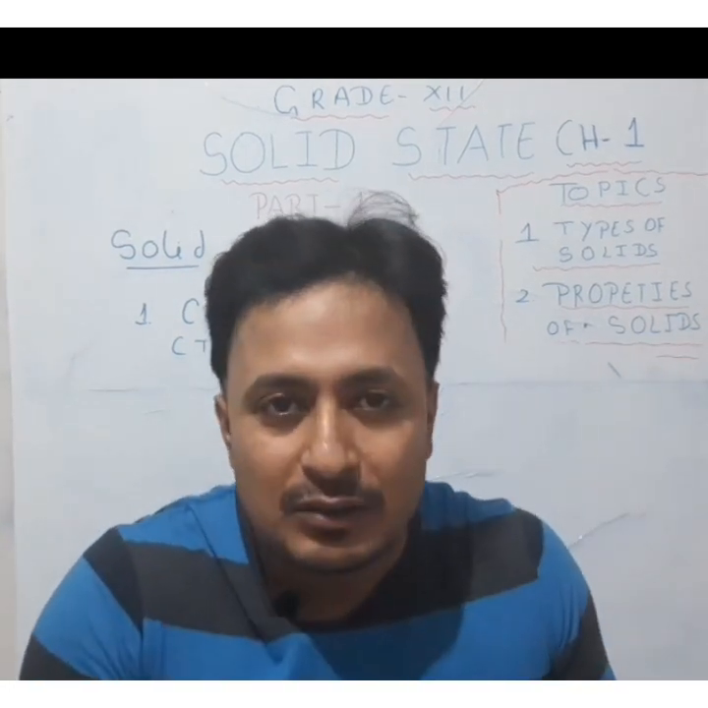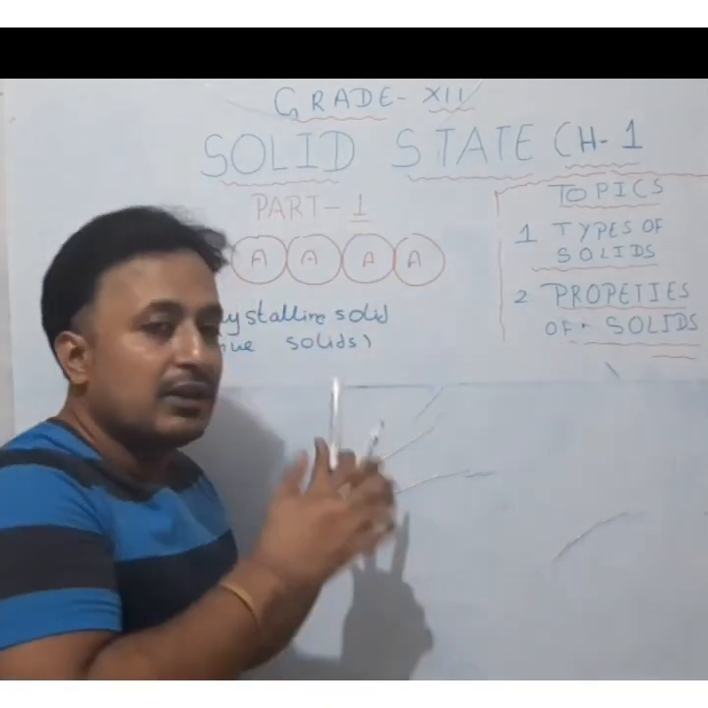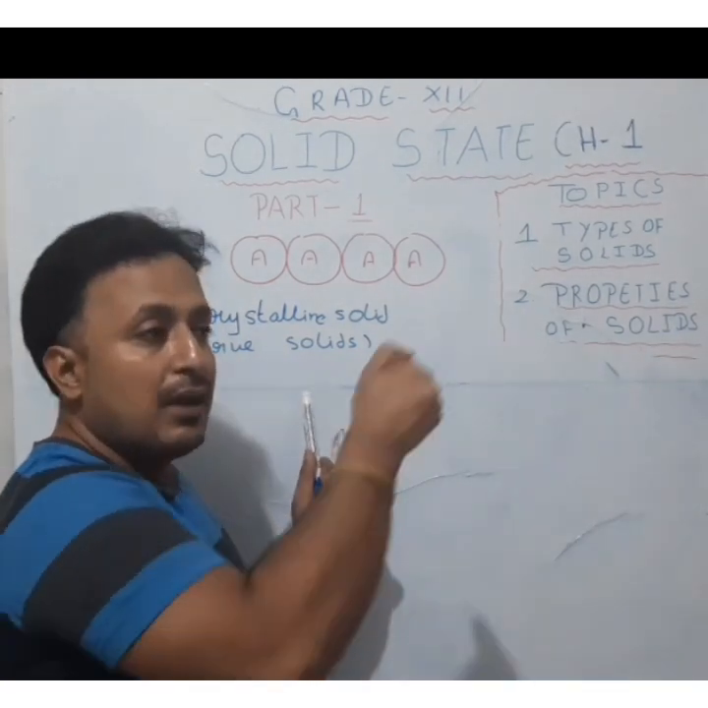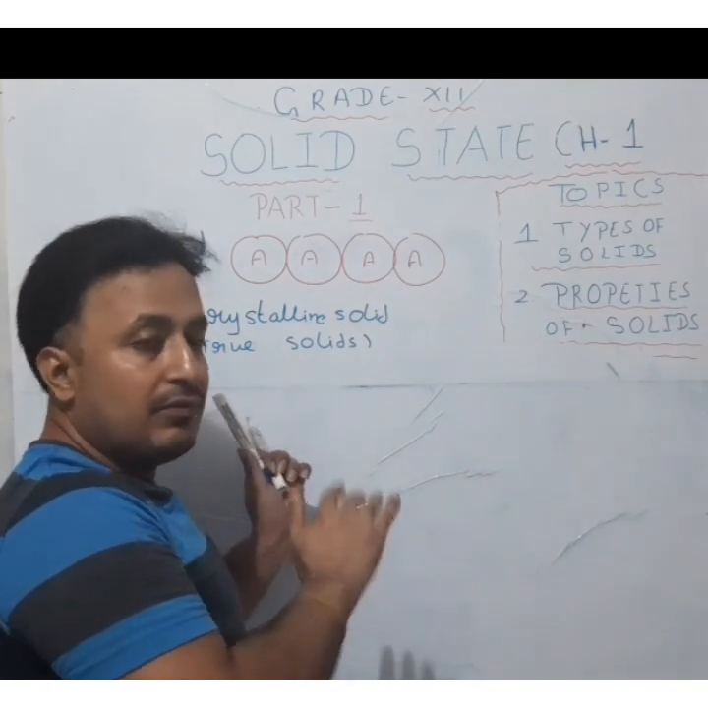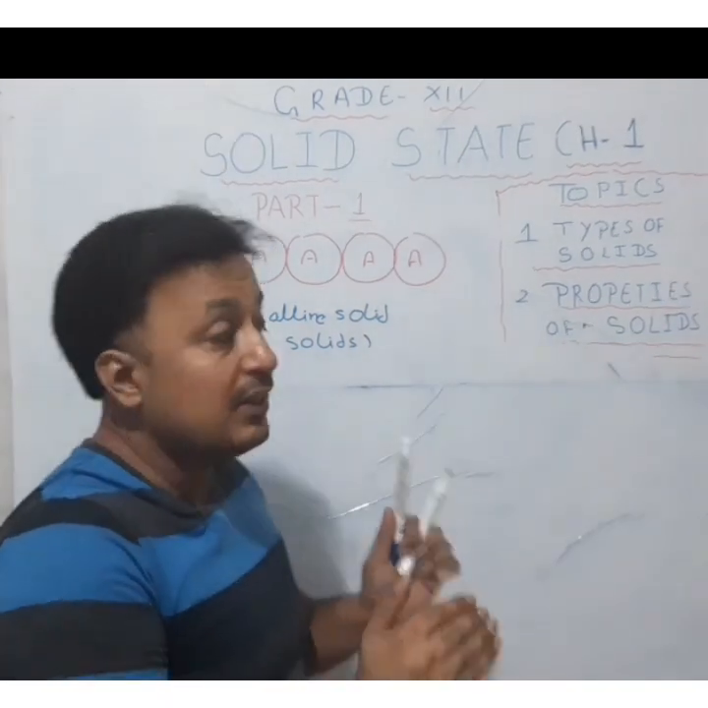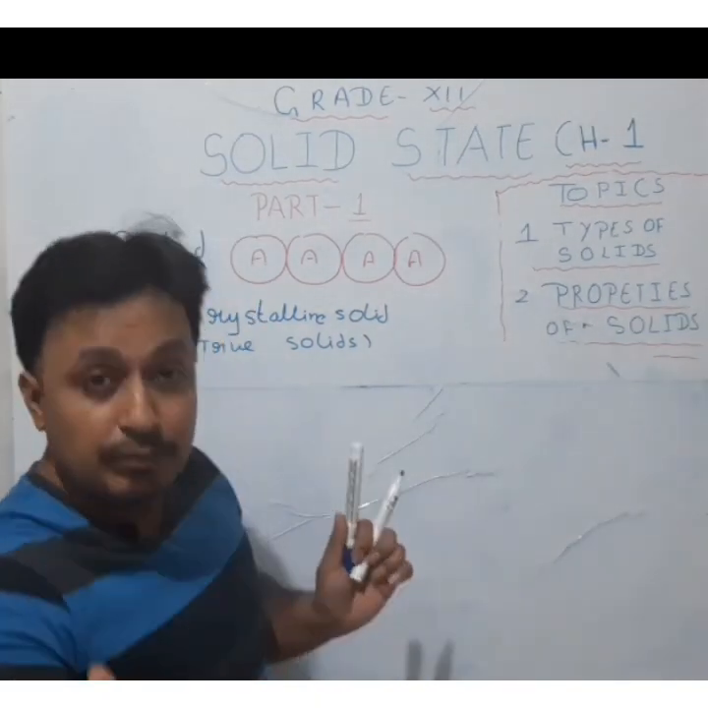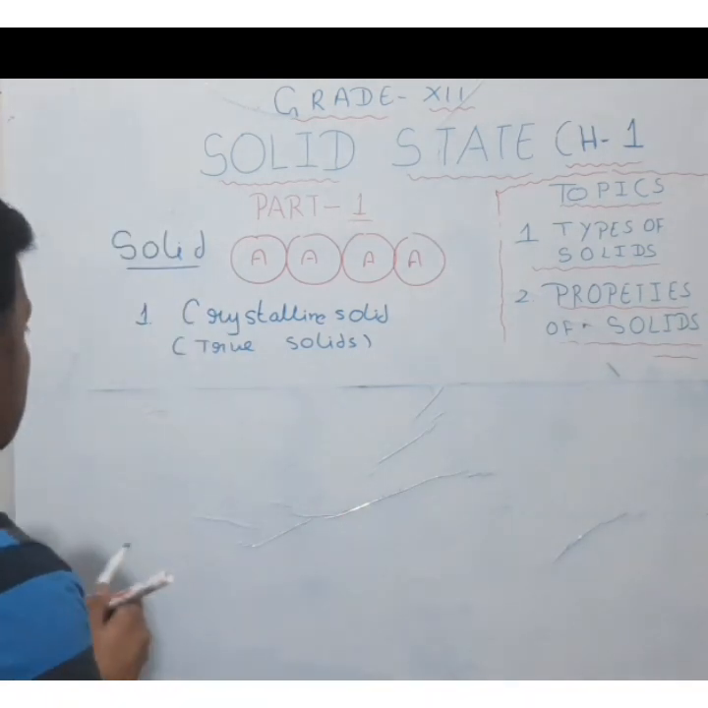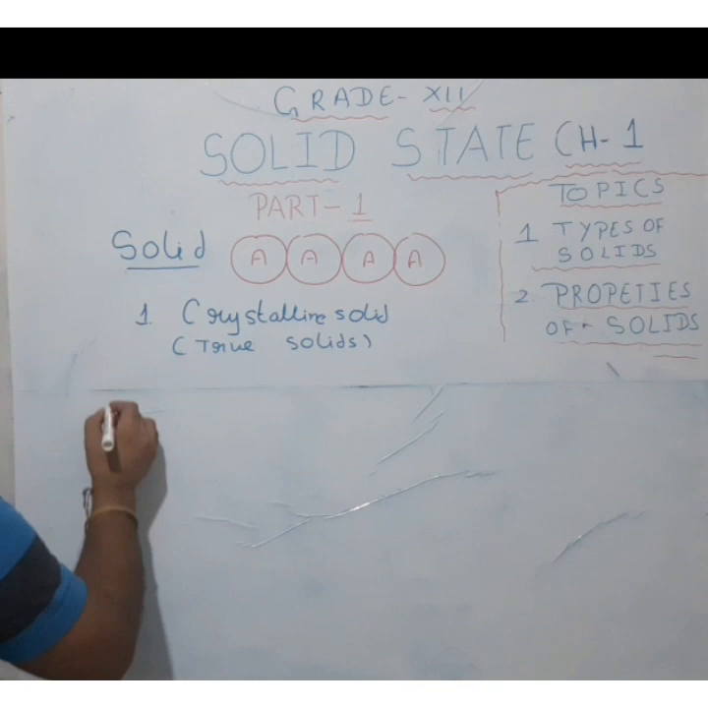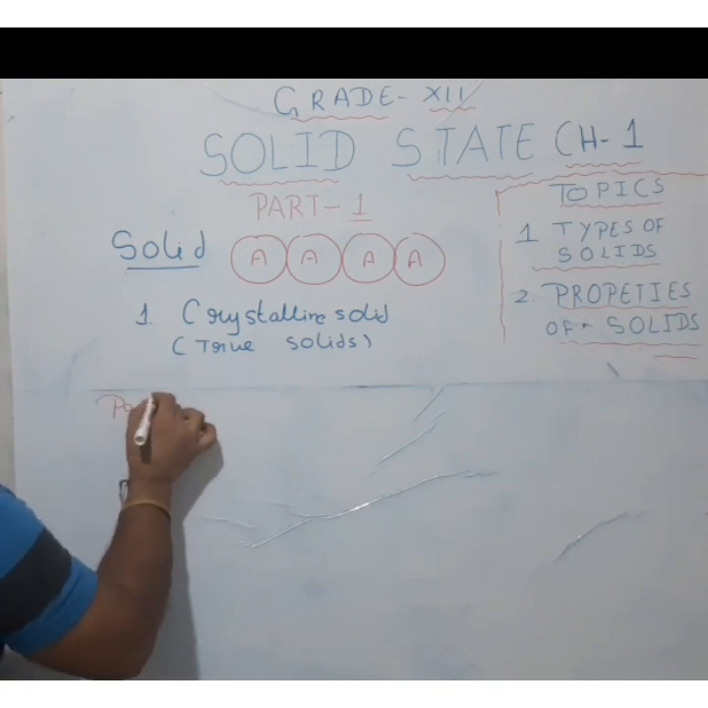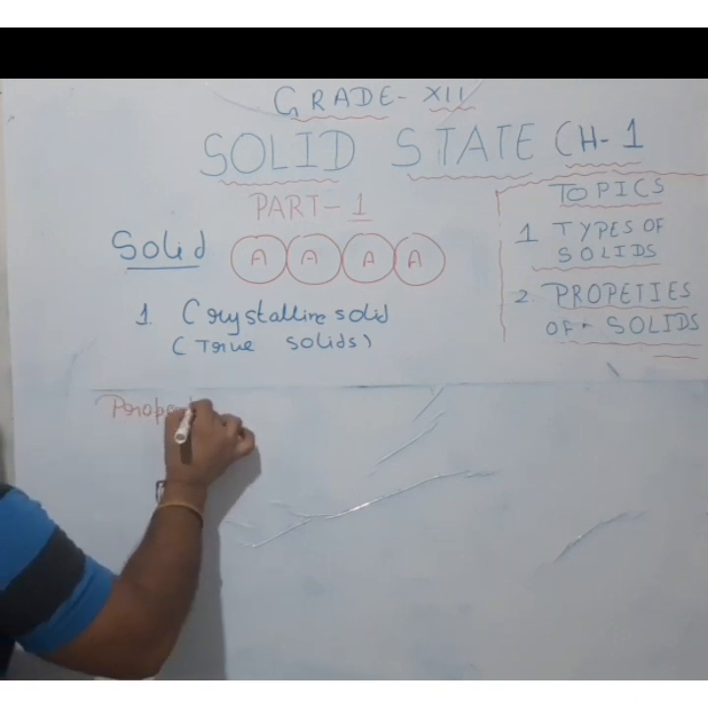So crystalline solid means the type of solid where the particles have a definite geometrical arrangement, and because of that we can define its shape. So it means it will have a definite kind of shape. We are going to discuss the properties of crystalline solids first. So the properties of crystalline solids are as follows.